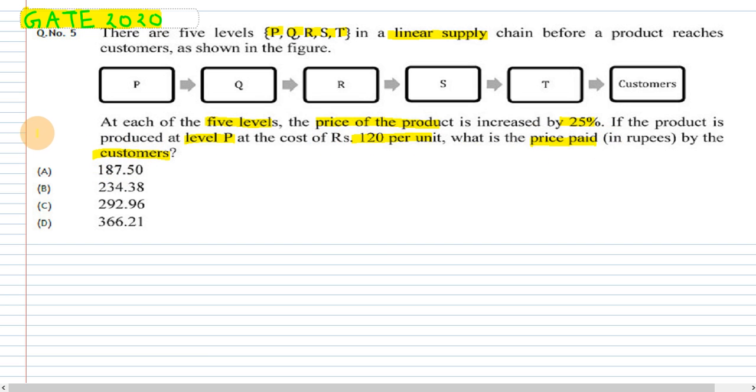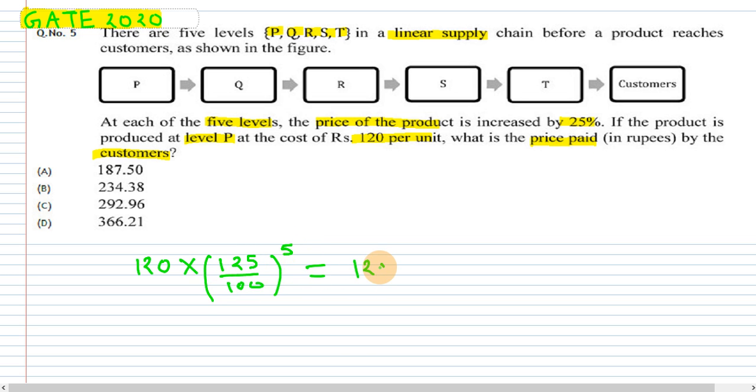This question is very easy, and there is also a trick to solve it. They tell us that at every level there is an increment of 25%, and the initial price is 120. So suppose 100% equals 120, and with an increment of 25% it becomes 125 by 100 of that, and it is increasing for the 5 levels. So we will just apply that 5 times and we will get the value. That will be the correct option.